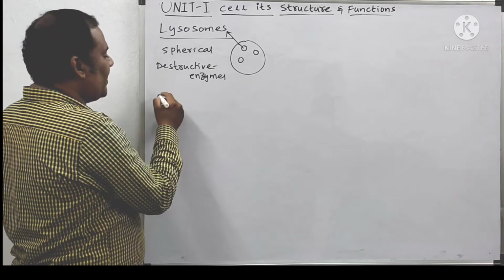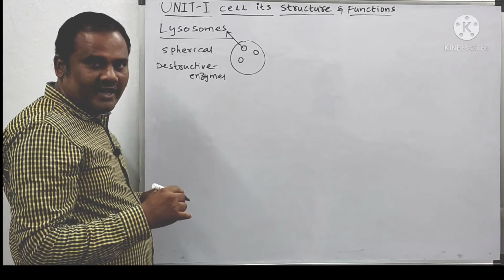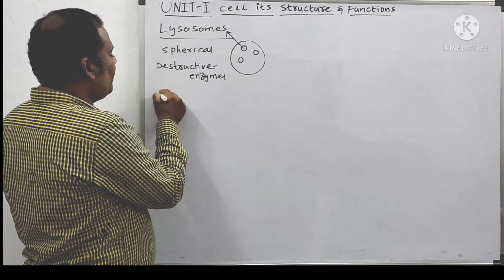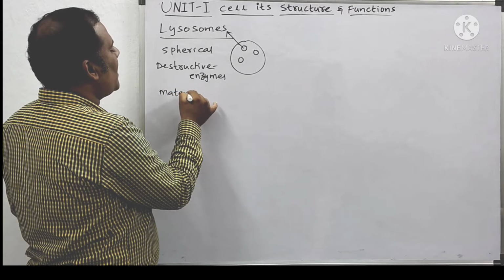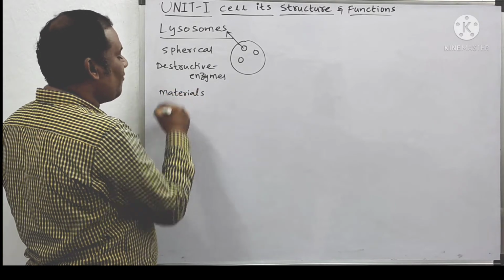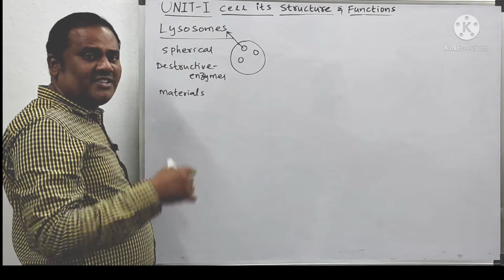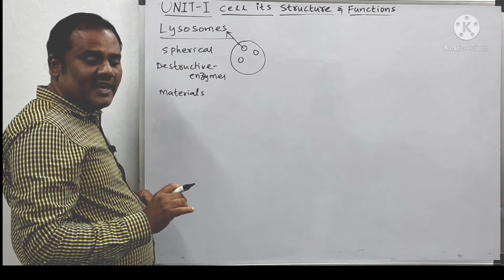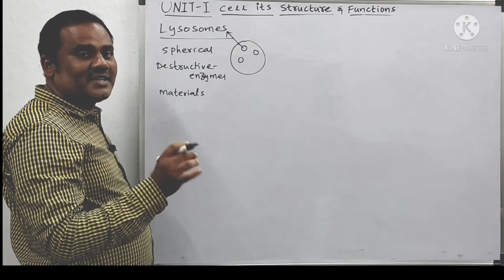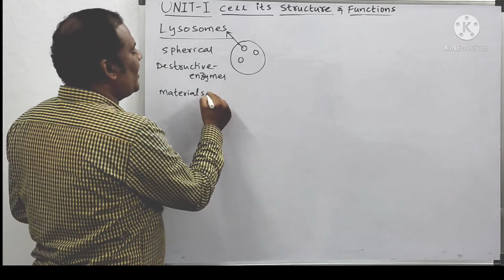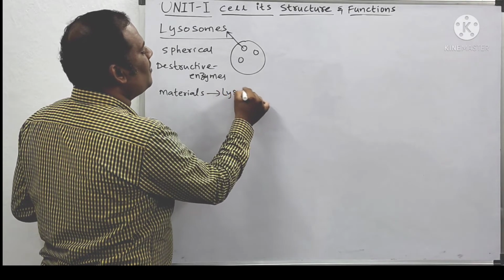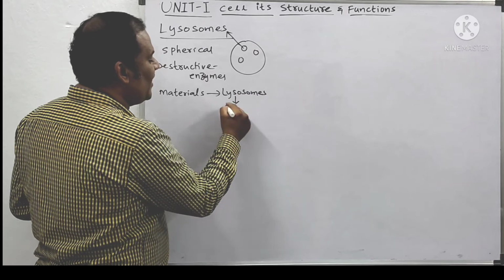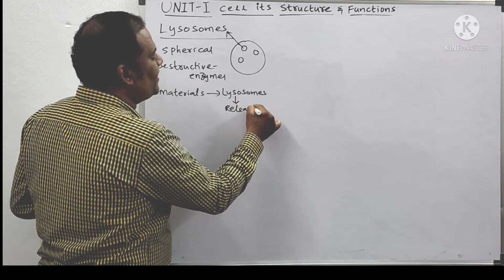Whenever foreign materials, that is outside materials not suitable for the cell and disturbing the cell, reach the lysosomes, the lysosomes release these destructive enzymes.